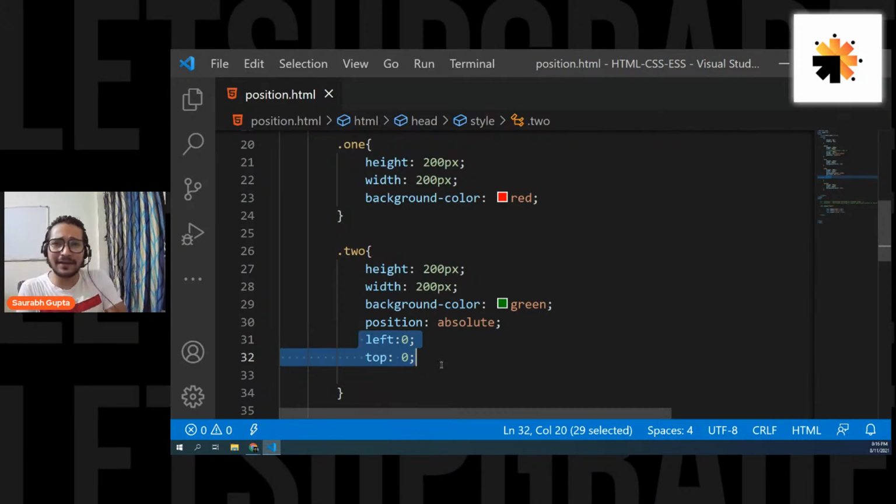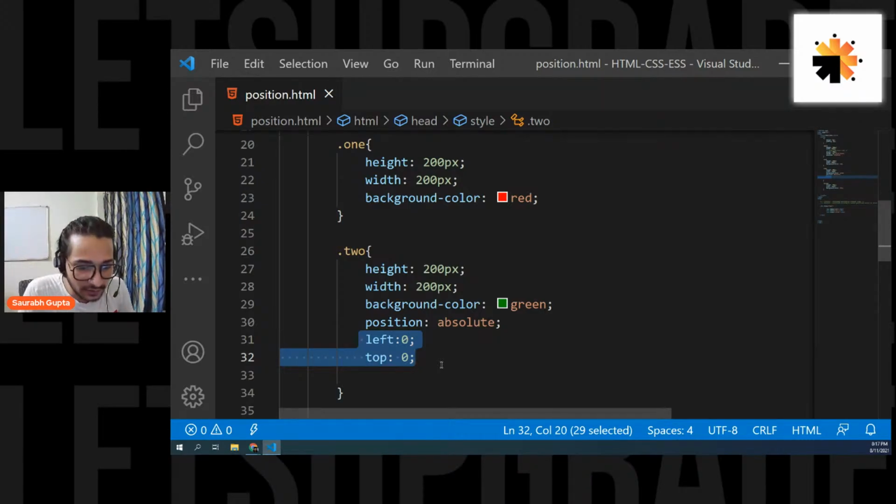Okay, now it was only one parent. If I have multiple parents and if my grandparent has position, I will position according to that. Remember the definition, nearest positioned ancestor. That means I don't care. It can be my parent, my grandparent, or my great grandparent. If any of them is having position, I will go there. If my parent is not having, but my grandparent is having, I will go to my grandparent. If parent is not having, grandparent is not having, but great grandparent is having, I will go there. And if none of my ancestors is having position, I'll directly go to the screen.